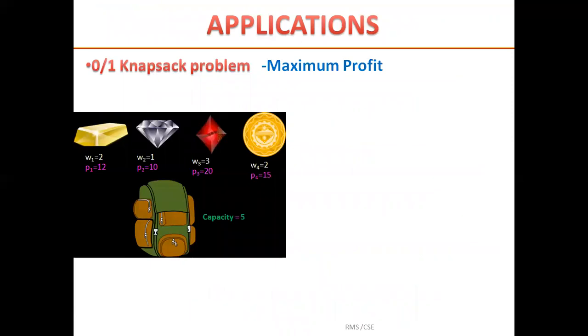Our next example for us, or the pictorial representation as I have shown here, is a bag with some capacity 5 and 4 objects with weights W1 to W4, each having profit P1 to P4. So now I have to fill this bag to get the maximum profit. For that we have to use dynamic programming.